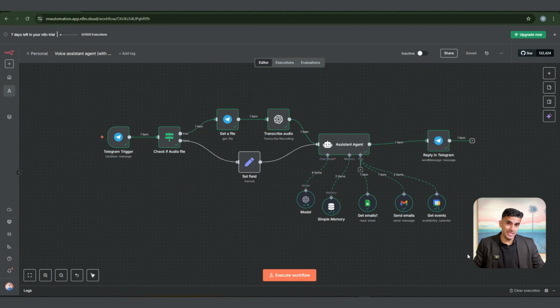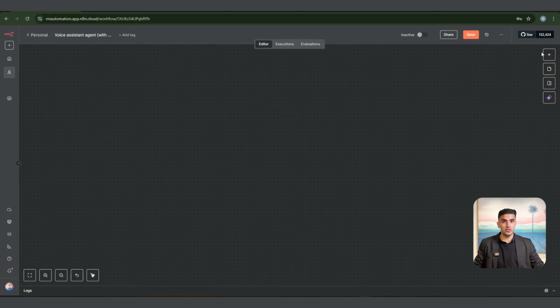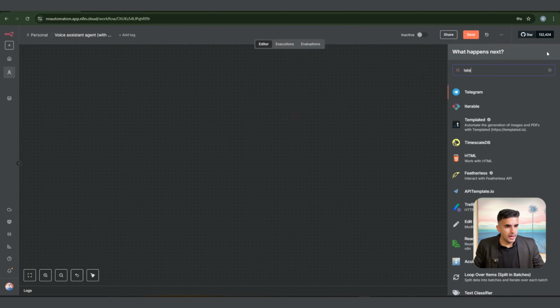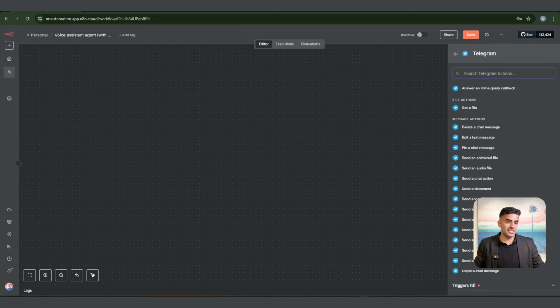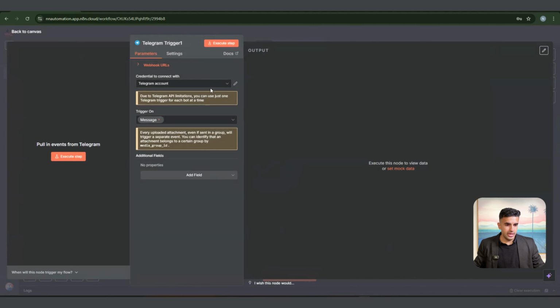Now our goal is to set it up properly step by step so that you can build it out. As a first step, we are going to take a Telegram node. We are going to go to the trigger section, and we are going to select the on message trigger. Then we are going to connect it with credentials of Telegram.